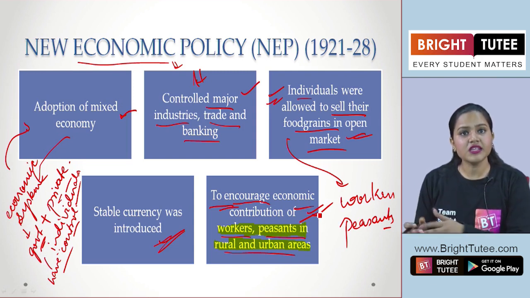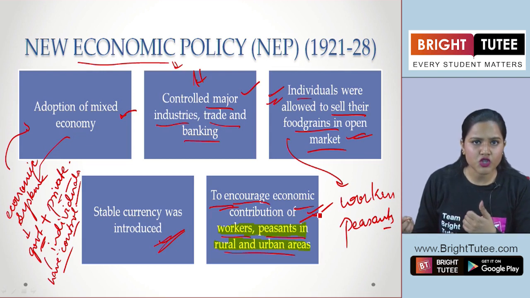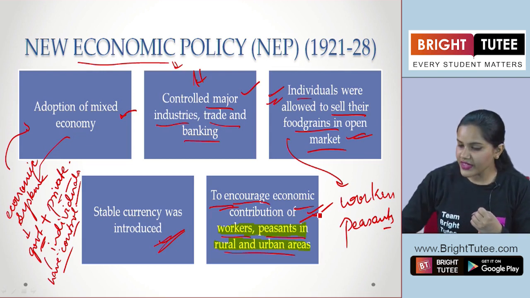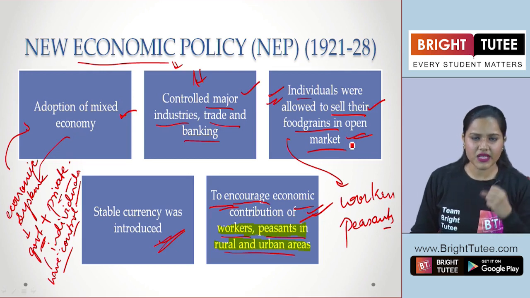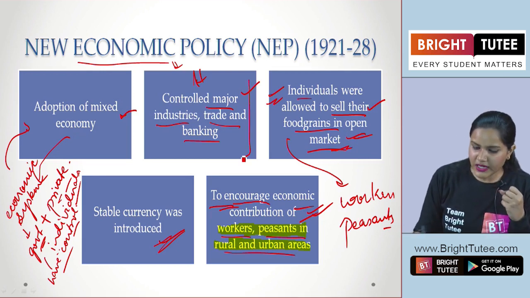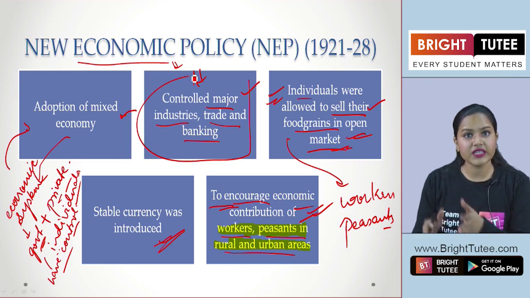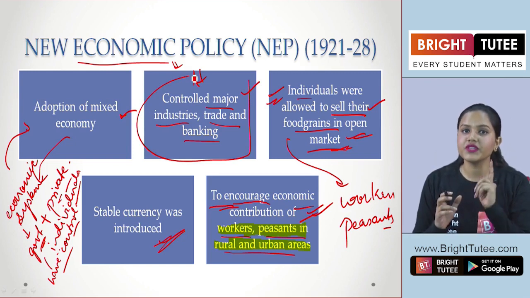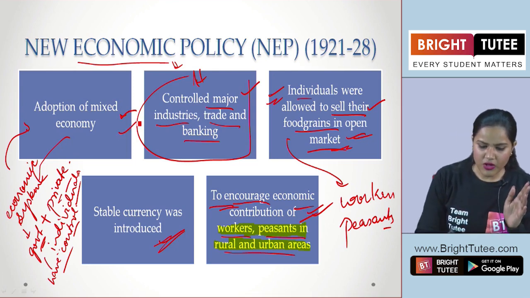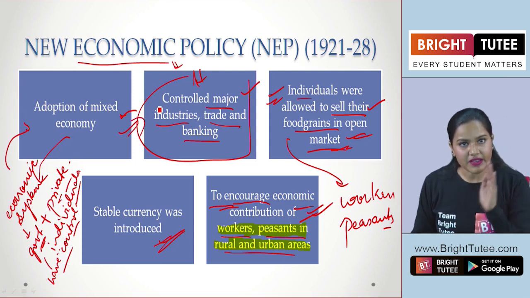Therefore, they were asked or encouraged to open small workshops, to run small businesses. They were asked to sell their food grains in the open market at the prices that they wanted. But the major industries, the trade and the banking, these were again under the control of the government. So this is how the mixed economy worked here in Russia.